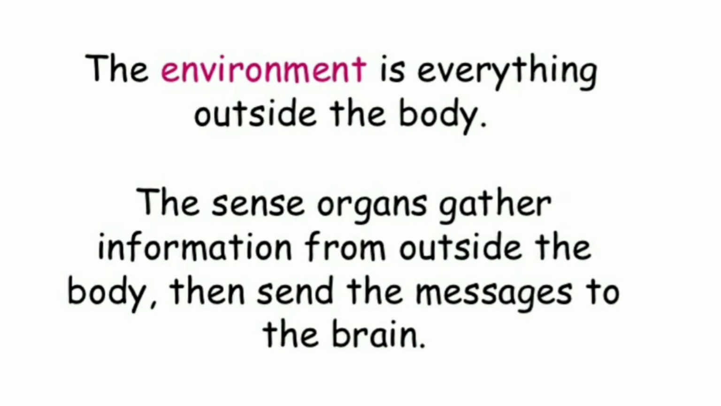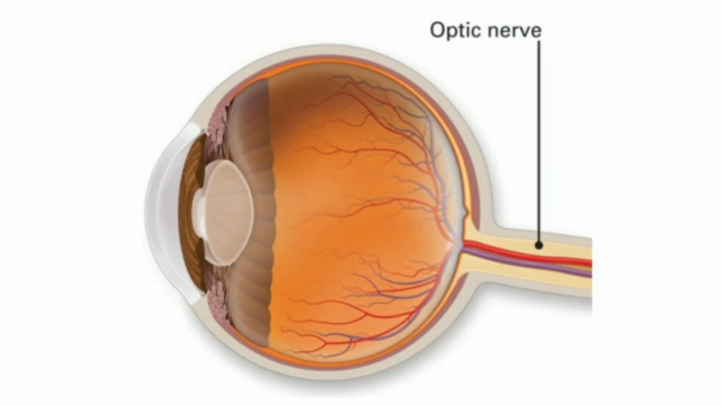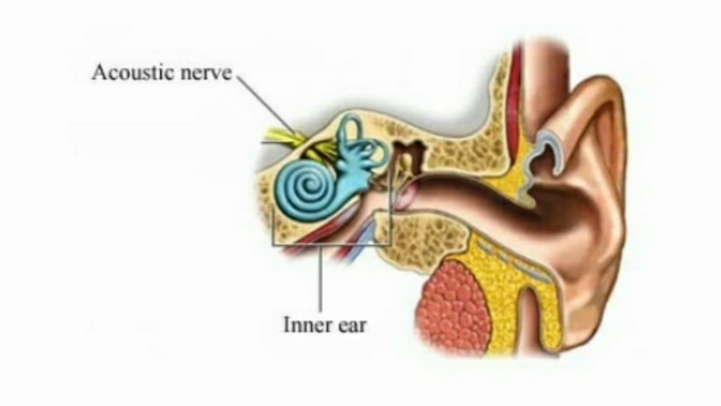Each sense organ is directly connected with the brain. There are 5 sense organs in the human body: the eye, ear, nose, tongue and skin. These sense organs are connected to the brain through different nerves. For example, the eye is connected to the brain through the optic nerve. The ear is connected to the brain through the acoustic nerve.